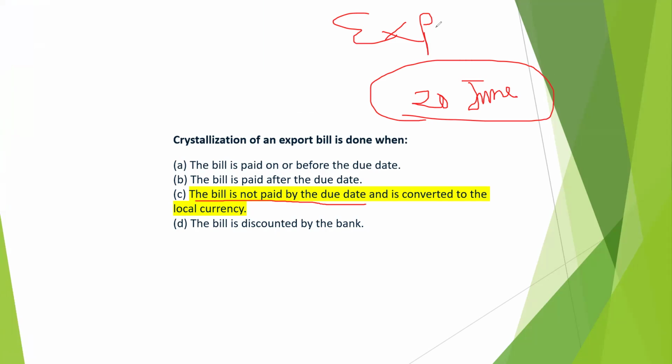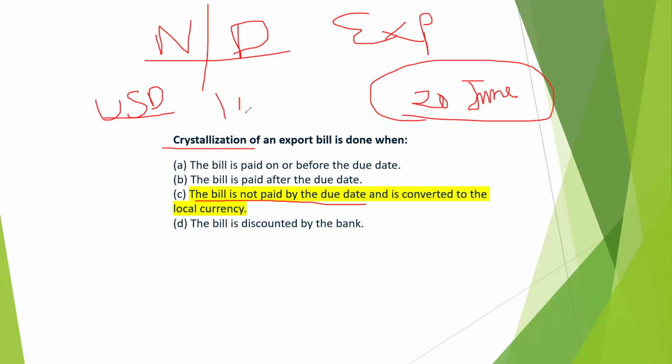Mostly crystallization will happen in the cases where the bills are negotiated or discounted. In those cases, the bank will be doing the crystallization, because the bank will do the negotiation or discounting of the bill in foreign currency. Suppose 10,000 USD is going to come on 20th June. The bank will purchase 90% and 9,000 credit is given. So the bank has done it in the foreign currency.